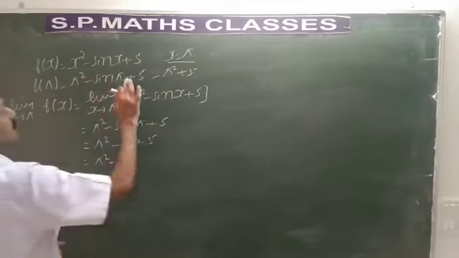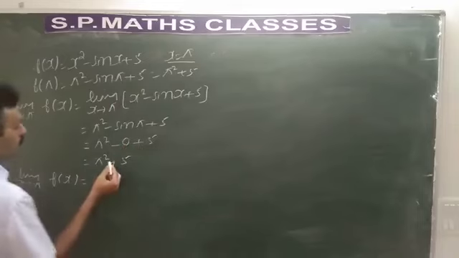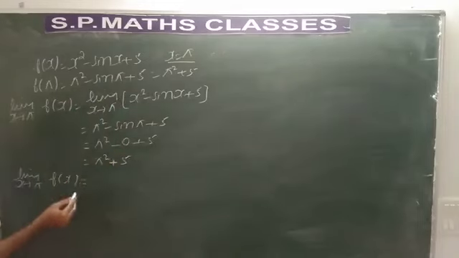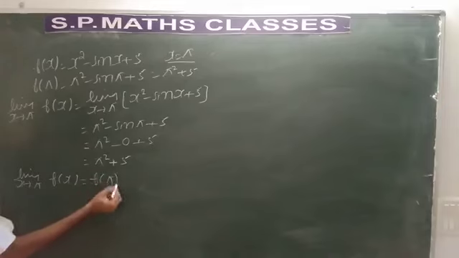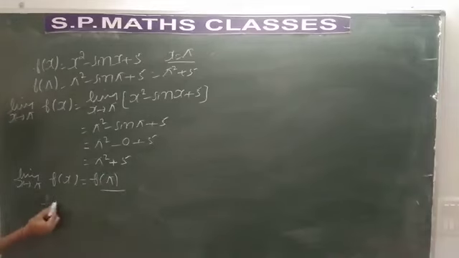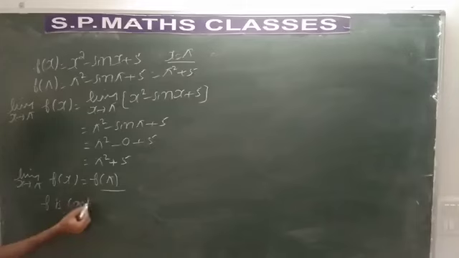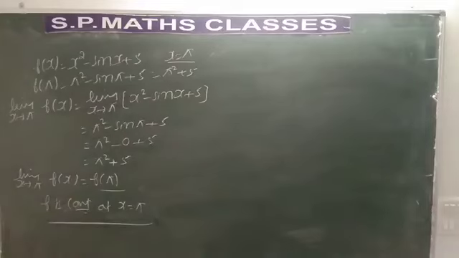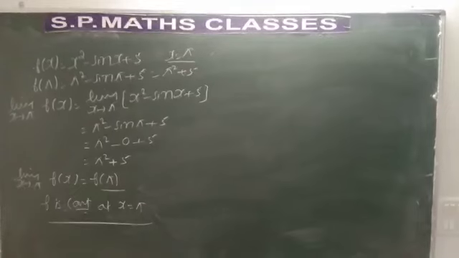So the limit as x tends to pi of f of x is equal to pi square plus 5. What is pi square plus 5? It is nothing but f of pi. So what is your conclusion? f is continuous at x is equal to pi. I think you have understood how to solve this problem. So very simple, find out f of pi, then find out the limit as x tends to pi of f of x, and it will be clearly continuous. I think you have understood this problem, students.